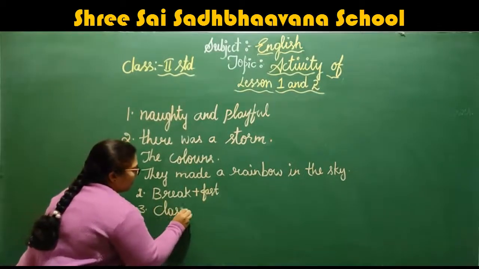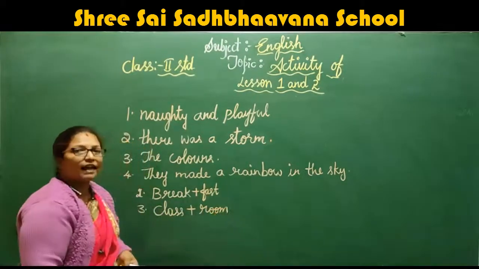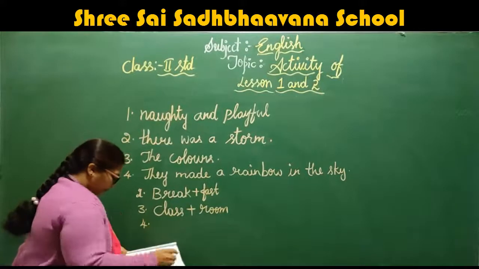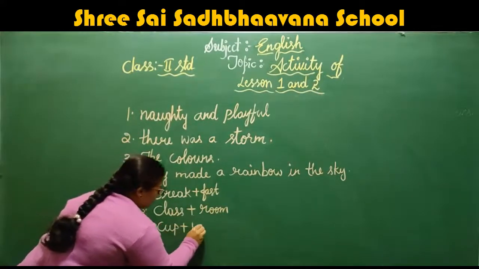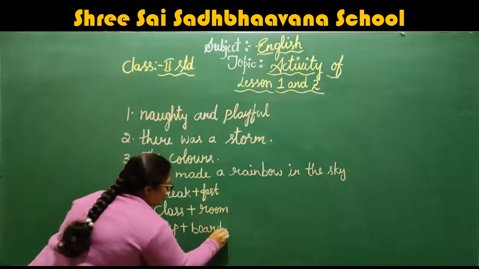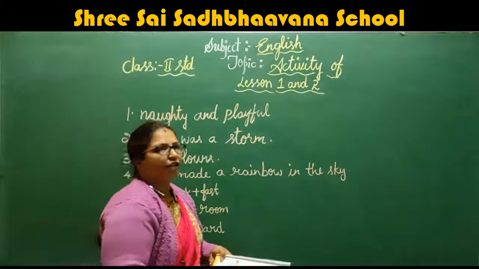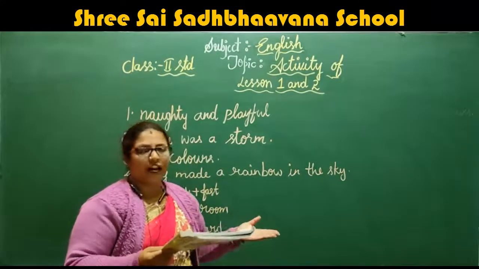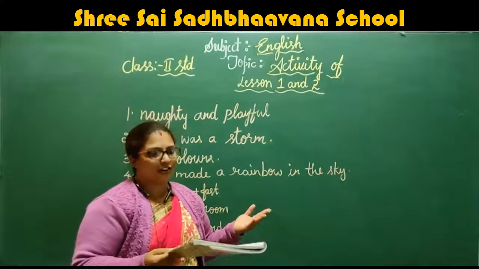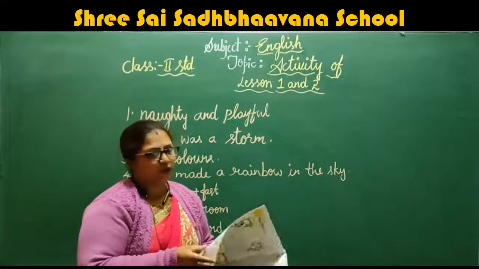Classroom: C-L-A-S-S, class, plus R-O-O-M, room, classroom. Cupboard: C-U-P, cup, B-O-A-R-D, board, cupboard. Sugar cane, like that only, sugar plus cane. Sunshade, sun plus shade. Teacup, tea plus cup, teacup.